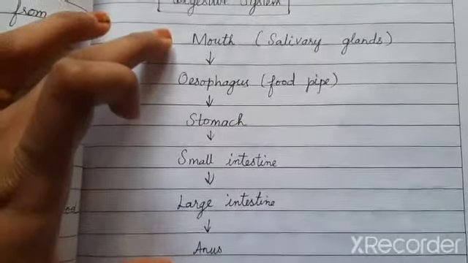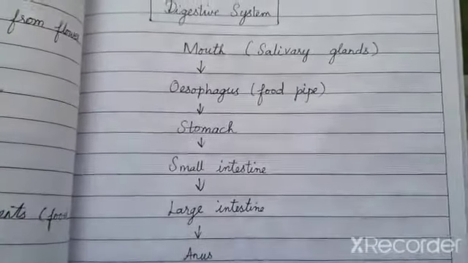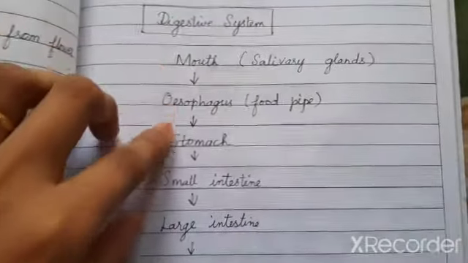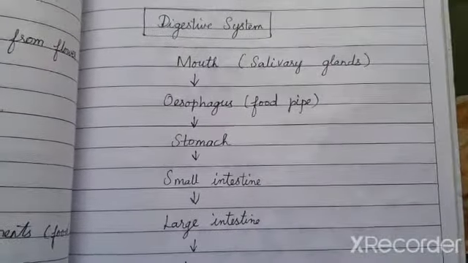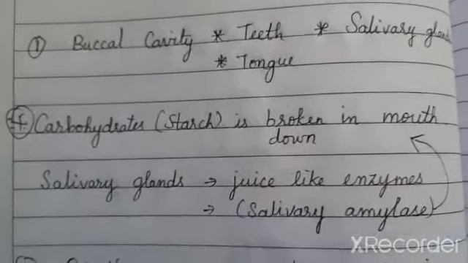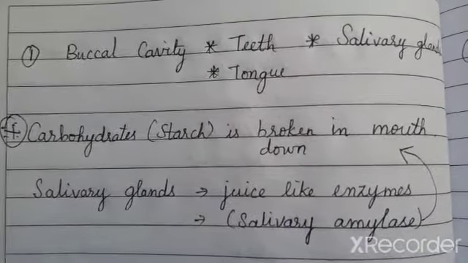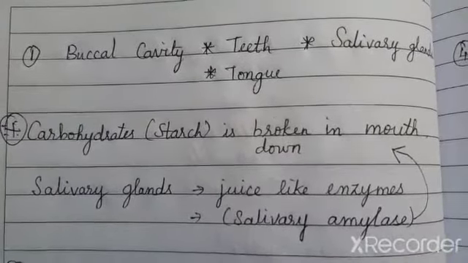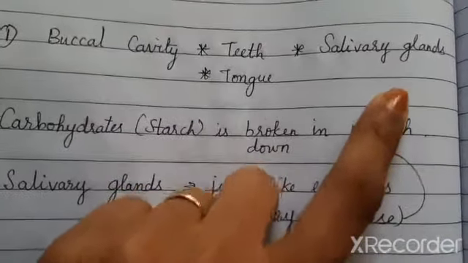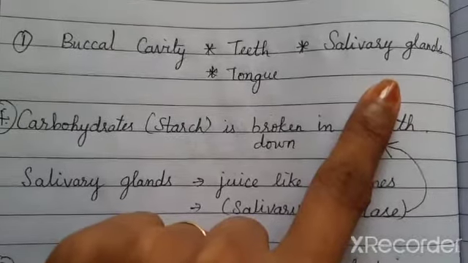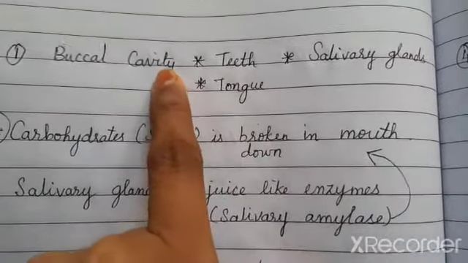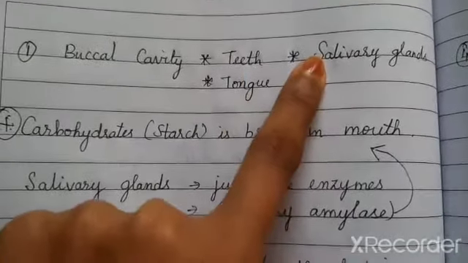Though you would have learnt this digestive system in your lower grades itself, we are going to see it in detail in your grade 7. Today let us discuss the first 3 organs involved in the digestion. The first one is your mouth. As I told you already, we call the mouth by a biological term called buccal cavity. Because in the buccal cavity you have your teeth, tongue and salivary glands helping us to break down the food materials in the process of digestion. So I call all these things together by the name buccal cavity, comprising teeth, tongue and salivary glands.